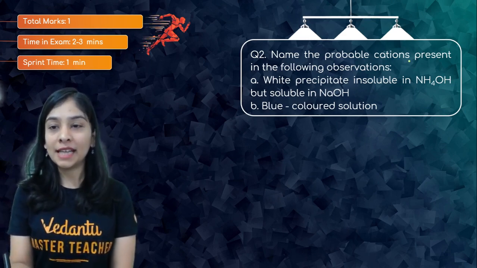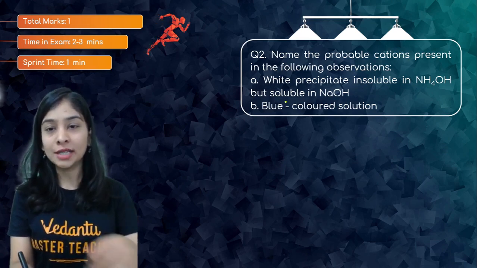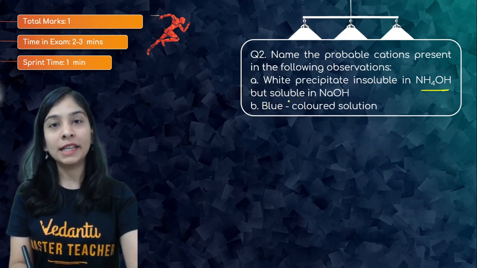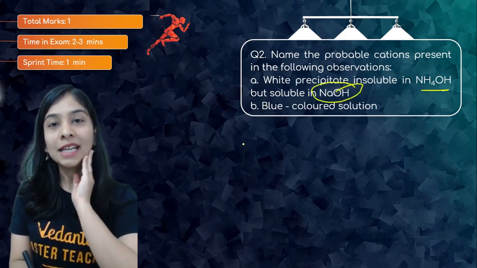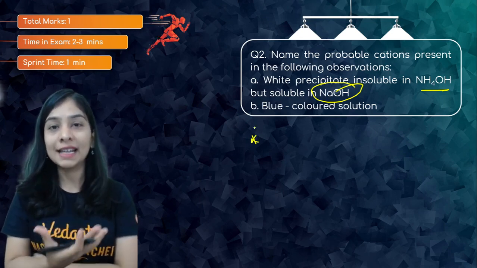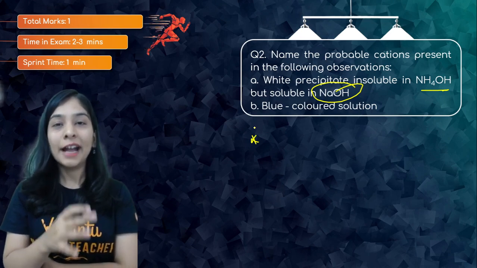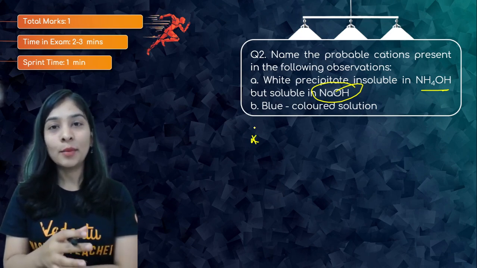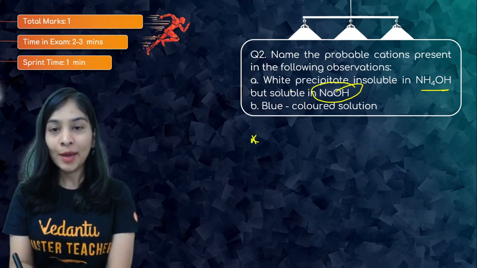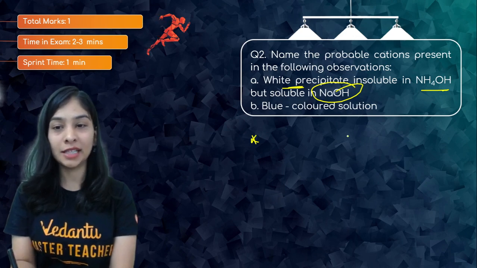Name the probable cations present in the following observations. A white precipitate that's insoluble in a weak alkali but soluble in NaOH. So do remember that whenever we talk about metals which are amphoteric in nature, their oxide and hydroxide are the ones that react with a strong alkali because of their amphoteric behavior. So here is the hint: it must give white precipitate in NaOH.